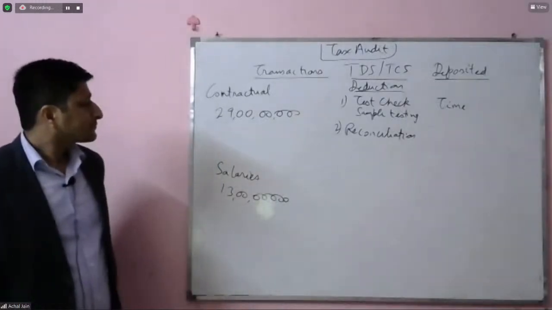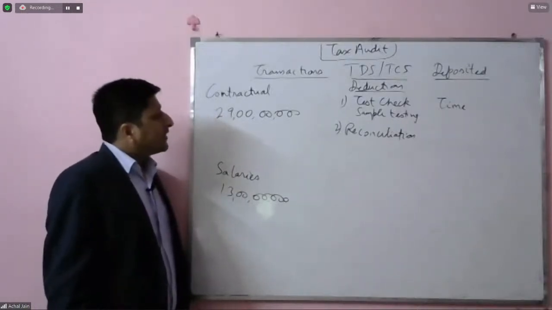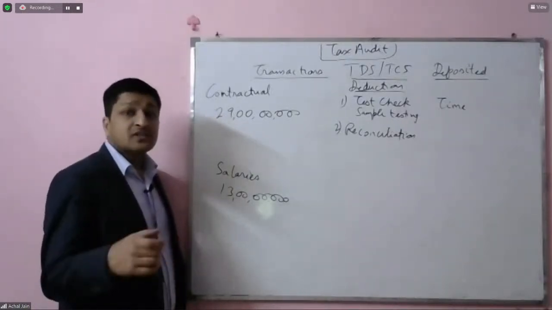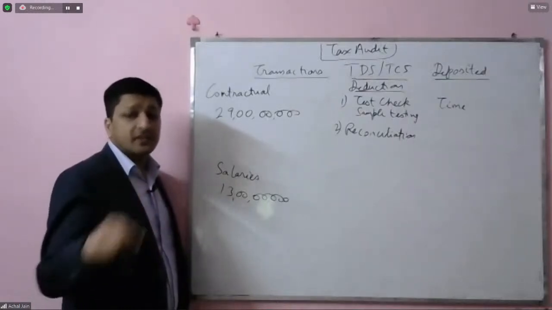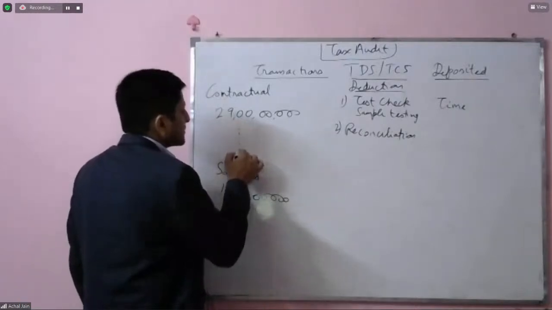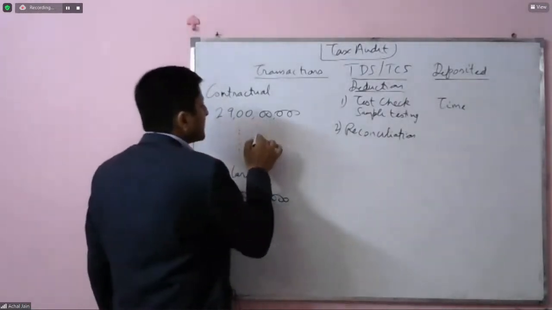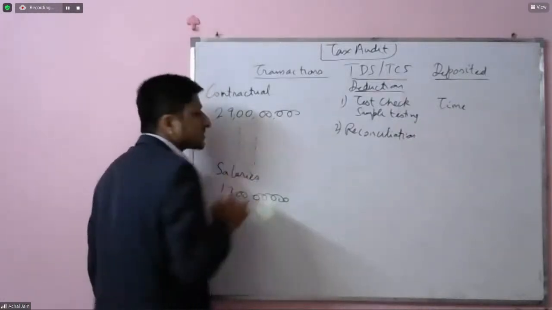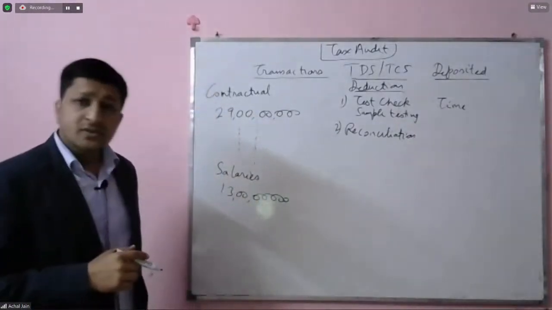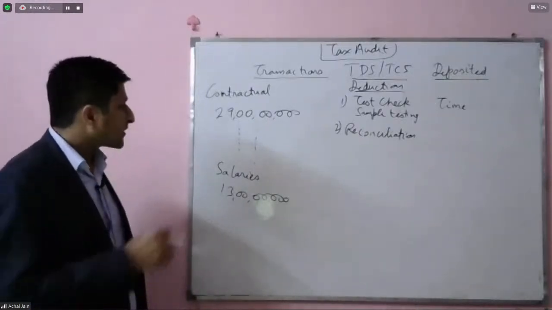The second will be to check the amount of TDS which has been deducted. Let's suppose there are thousands of transactions. All of these transactions are listed, and the TDS is also shown separately. If this is a report generated from the system, it's easier for the auditor to check.